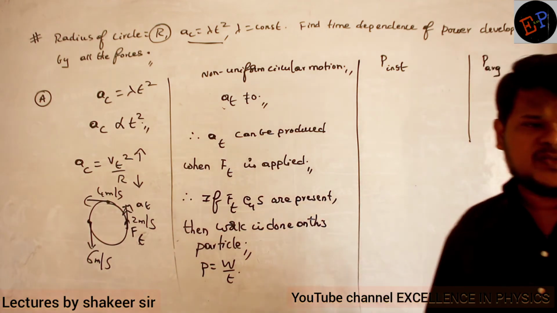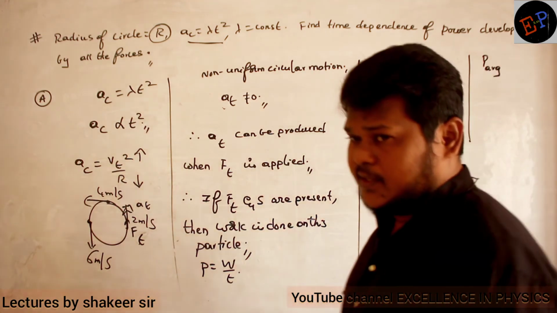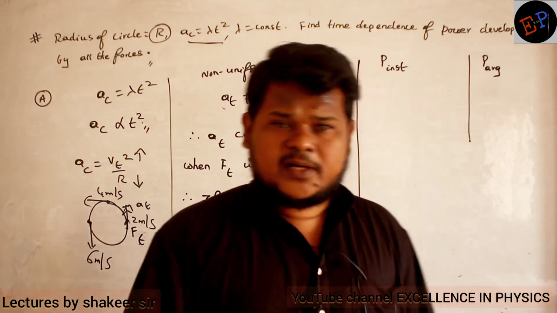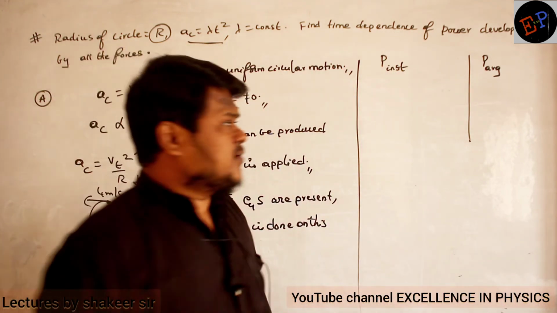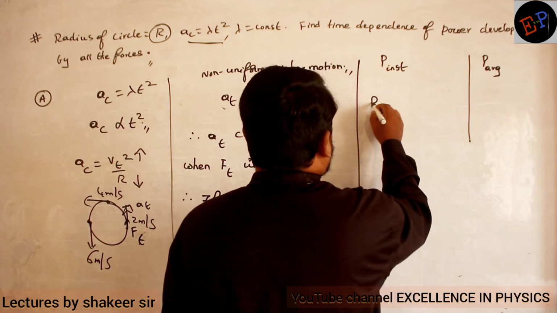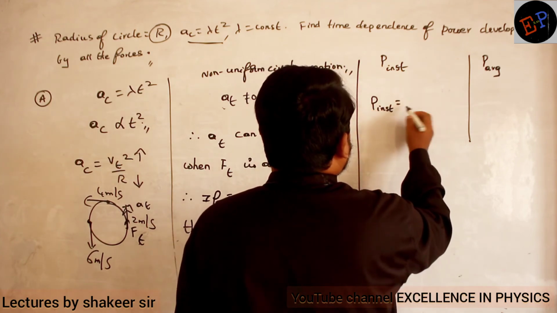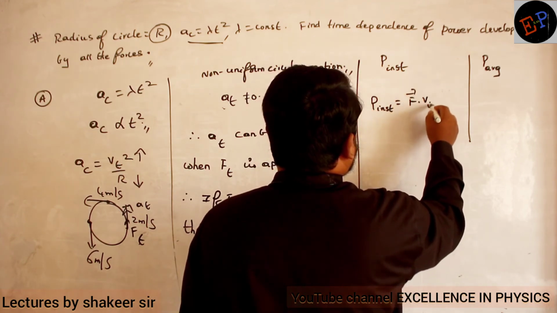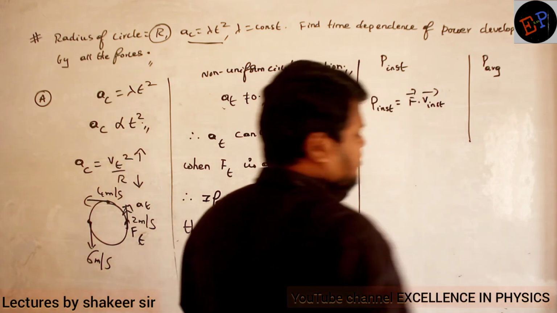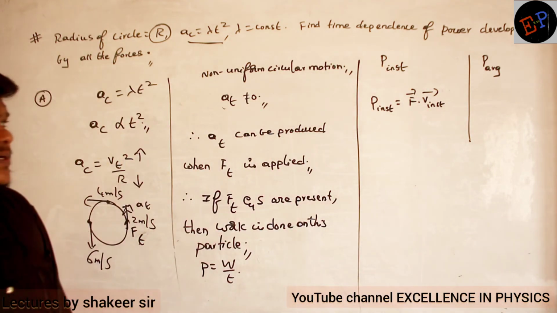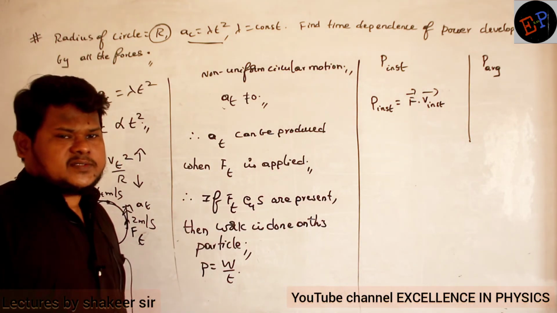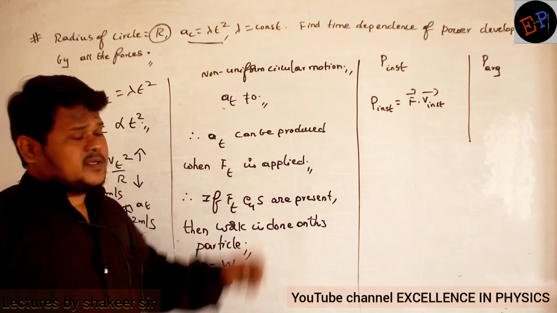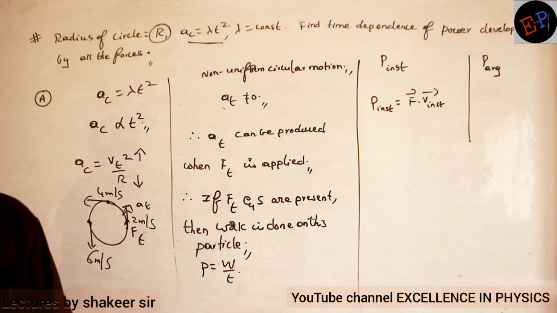So you can calculate both of them. You can calculate average power, and you can calculate instantaneous power also. We already studied that power can be of two types, no? So instantaneous power, how can I calculate? P instantaneous is equal to F dot V instantaneous. This is the equation number. So force multiplied by instantaneous velocity is called instantaneous power.